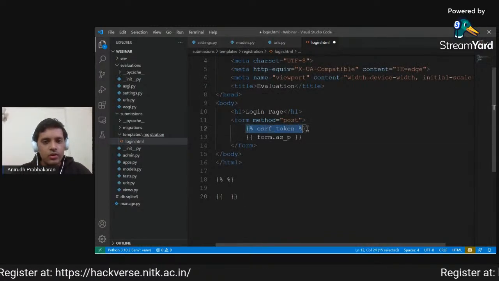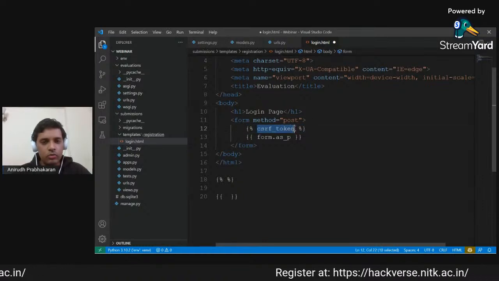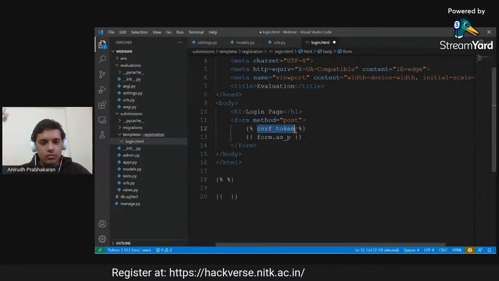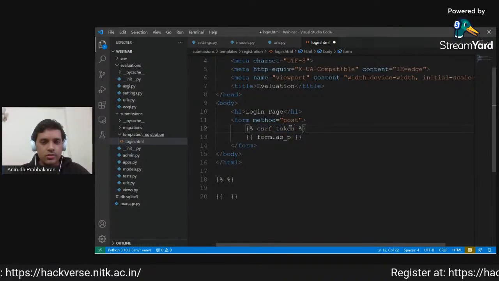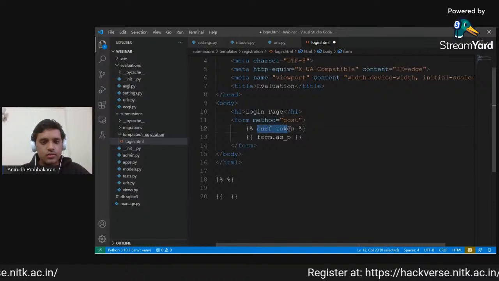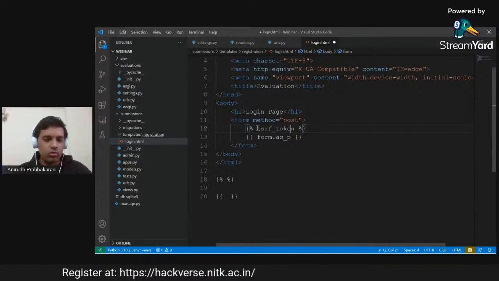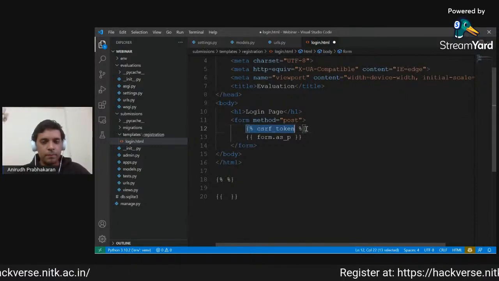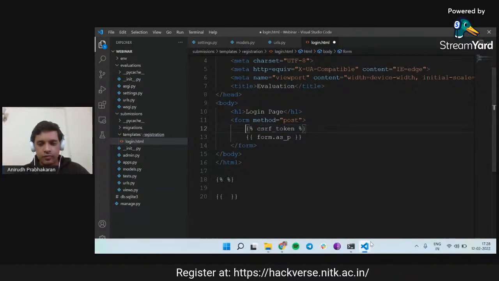So right now this will run the particular code that I'm calling, which is called CSRF token. Now what does CSRF token mean? It's cross-site request forgery. This creates a unique token which will prevent such attacks from happening. As I mentioned before, because Django includes all batteries, it also includes these safety measures to make sure that our forms are safe.